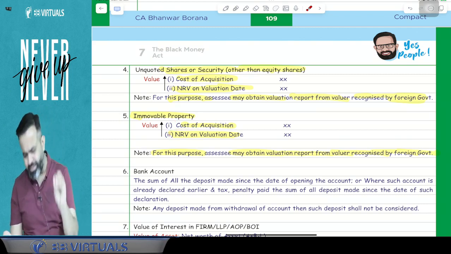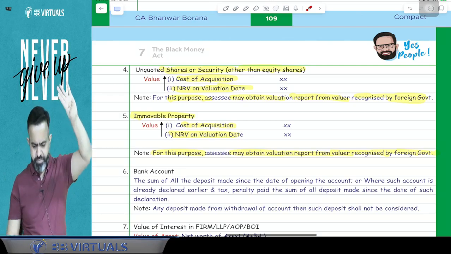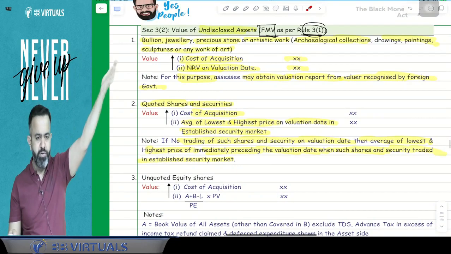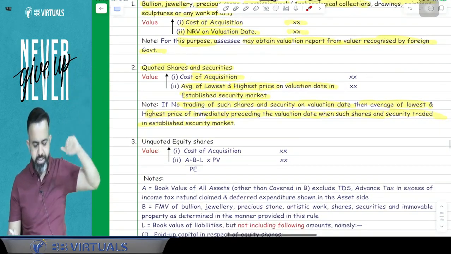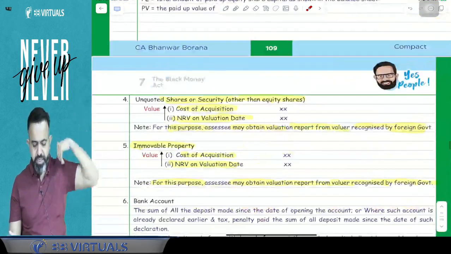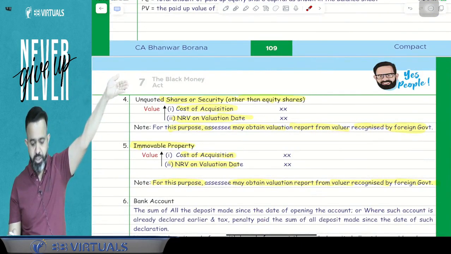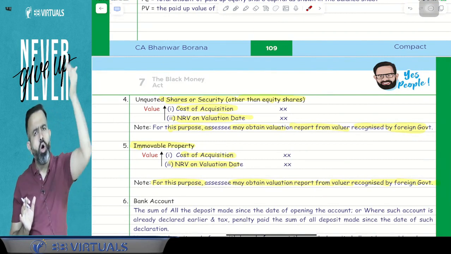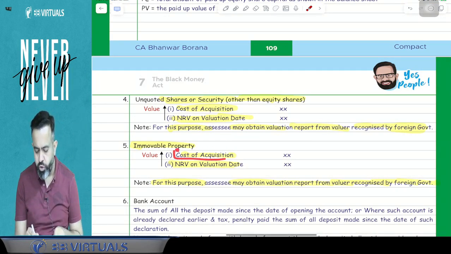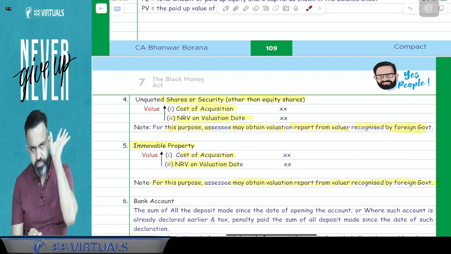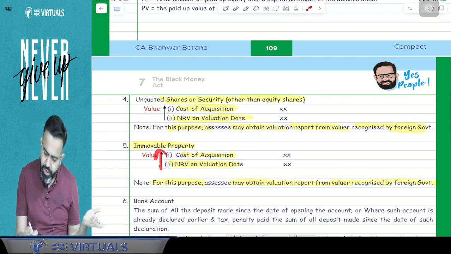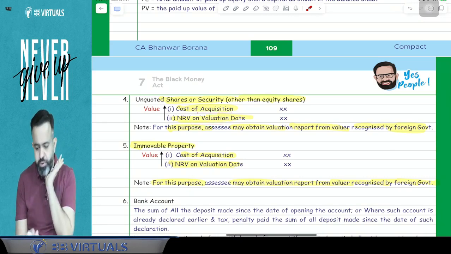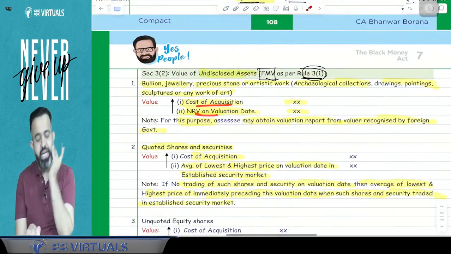So guys, we have discussed till now 4 assets. One is jewelry, drawing, painting, sculpture, archaeological collection, any other work of art, and bullion. Second is quoted share and security. Third is unquoted share and security other than equity share. Fourth is immovable property. In simple words, can I say that in all the assets they are saying to just take the cost of acquisition or NRV on the valuation date? In all the assets they are saying the same, cost of acquisition or NRV on valuation date. Here also, cost of acquisition or NRV on valuation date.